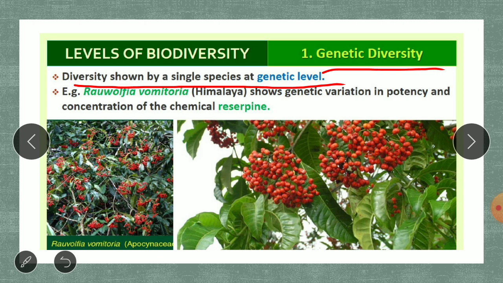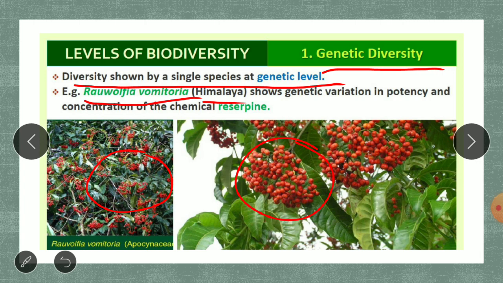So let us see some textbook examples. Here they have taken the example of a plant, Rauvolfia vomitoria. What is this Rauvolfia vomitoria? It is a type of plant, as you can see here. This is found only in the Himalayan regions. Why was this so famous?